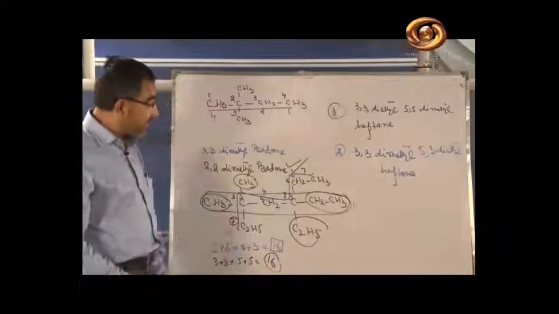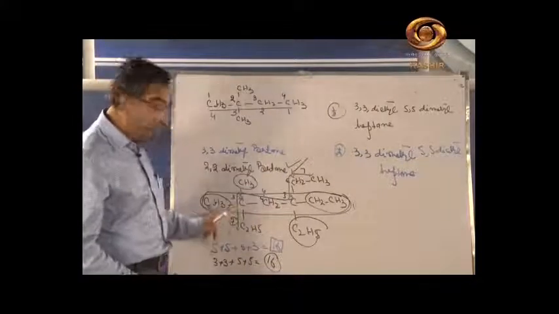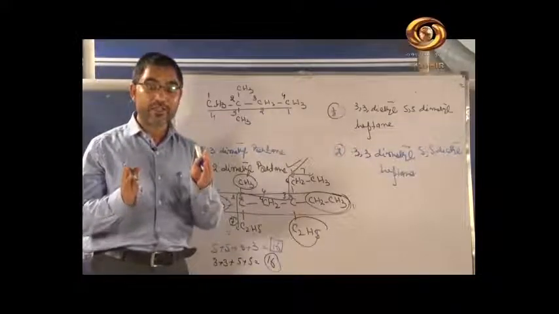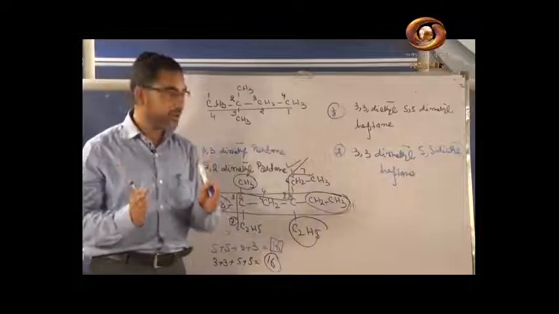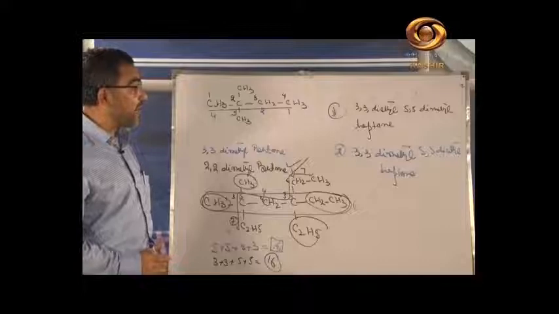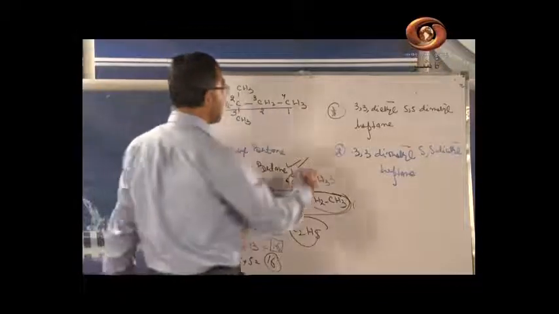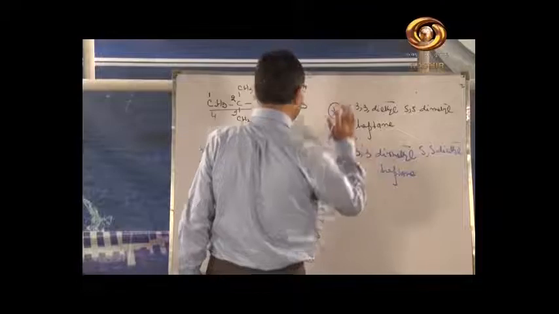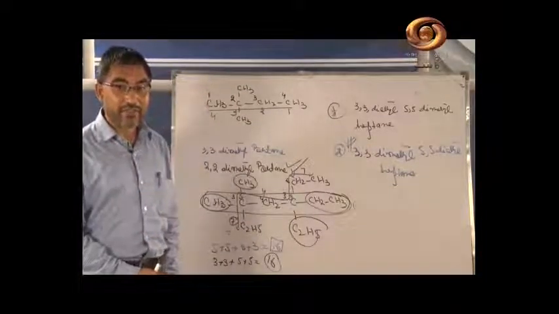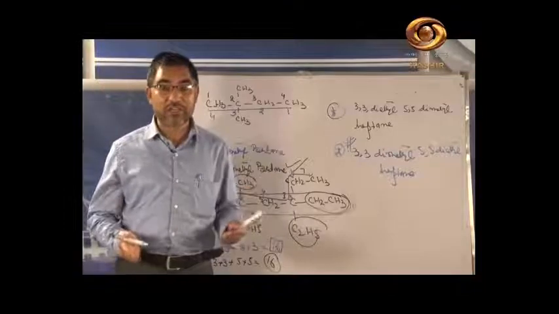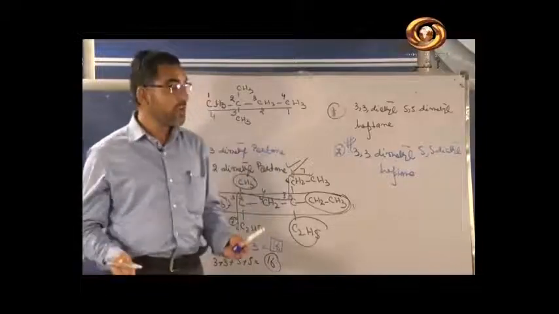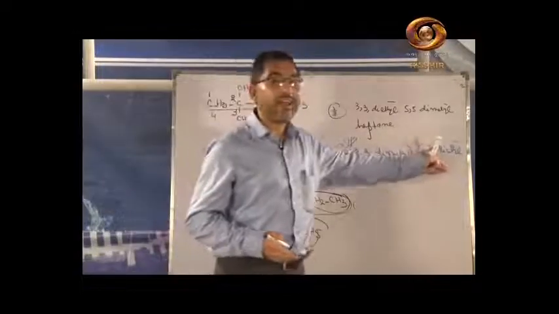But shall we start from this side or this side? We have to start from this side, because we have to start from that side where the methyl group gets preference. So the name will be 3,3-dimethyl 5,5-diethyl heptane. This will be the correct name, but there is a problem in this name. Though methyl is the senior member, we have to follow the alphabetic order. In the alphabetic order, first comes ethyl, then methyl.